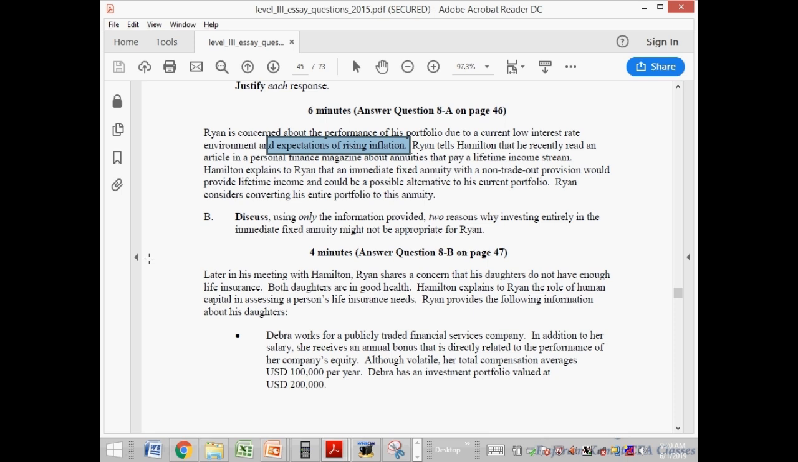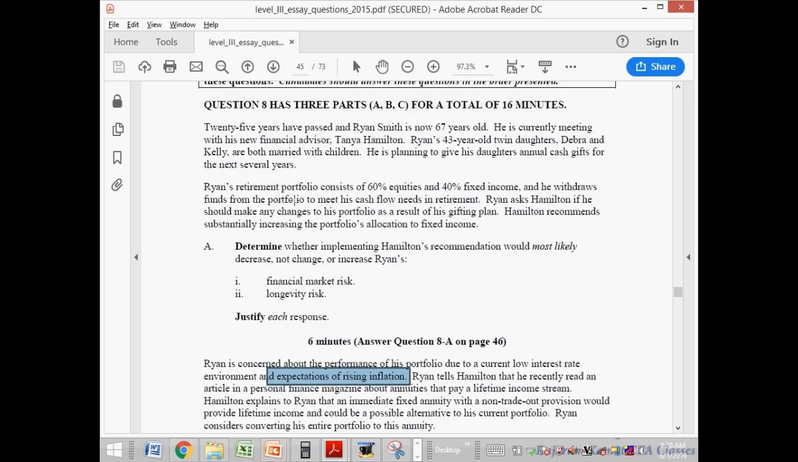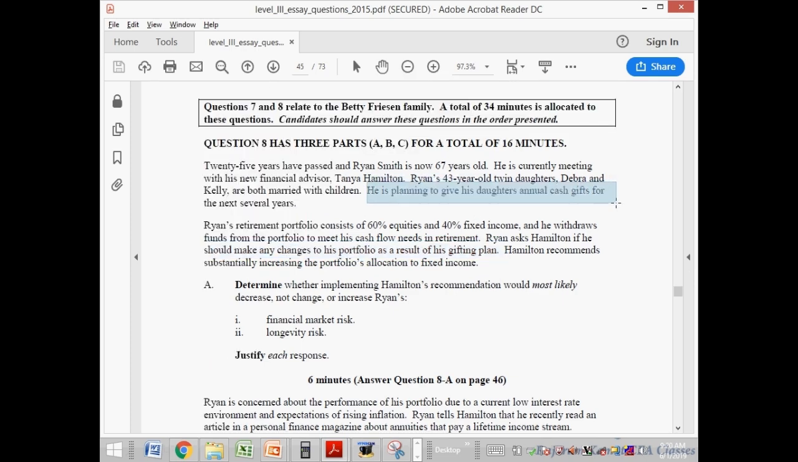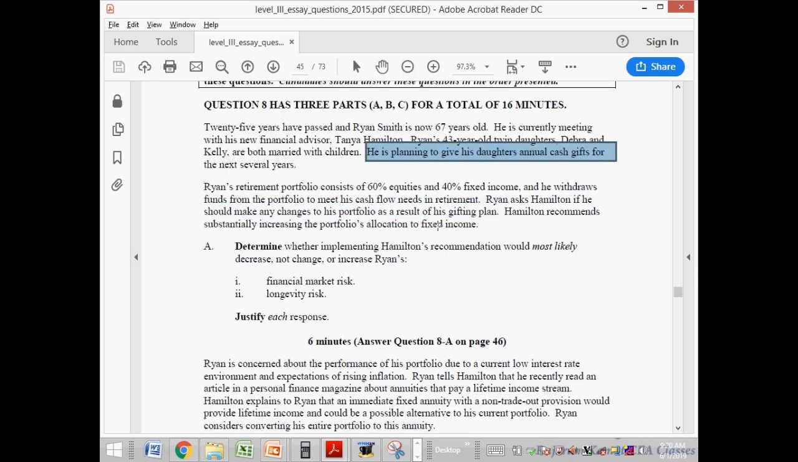I saw that gift point somewhere. The objective is written in the upper part, it is written here. Ryan asked Hamilton if he should make any changes to his portfolio for his gifting plan. So gifting is mentioned here: he is planning to gift his daughter an annual cash gift. Now understand, when he is converting his portfolio into an annuity, he can gift the annual cash gift only from that annuity. Whereas earlier he could have gifted whatever he wants. Now the constraint would be he can gift only from the annuity because the annuity is not cancelable. So there would be a constraint on the amount of annual gift that he can give.